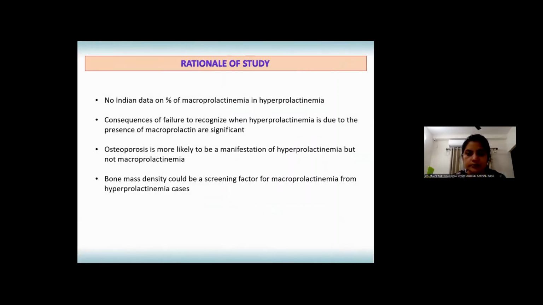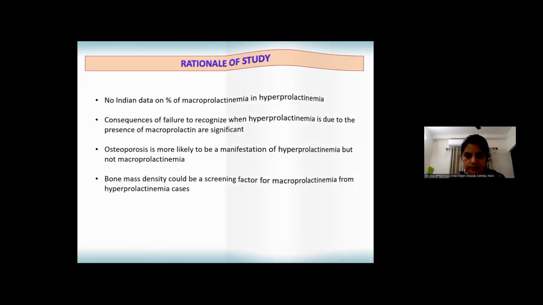This brings us to the rationale of the particular study, where there is no specific data on percentage of macroprolactinemia in hyperprolactinemia in the country. Further, the consequences of failure to recognize when hyperprolactinemia is due to the presence of macroprolactin molecules are significant, because so far macroprolactin is considered to be asymptomatic. Then osteoporosis is more likely to be a manifestation of hyperprolactinemia and not macroprolactinemia. Bone mineral density, therefore, could be a screening factor for macroprolactinemia from hyperprolactinemia cases.